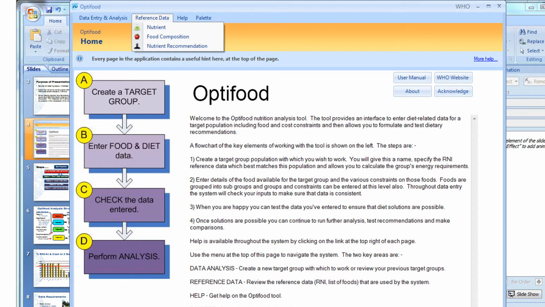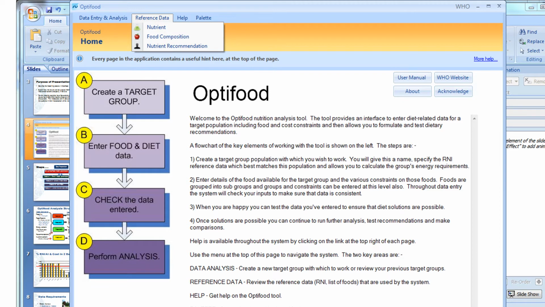And then when you are ready, you put them all into a table, which you will save in CSV format, because the OptiFood software reads CSV, and it can also export the result into CSV, which you can open later in Excel.